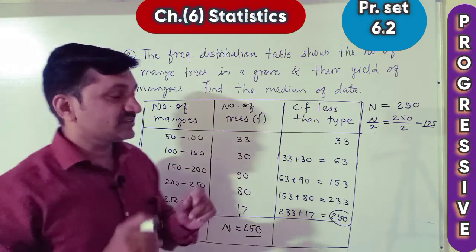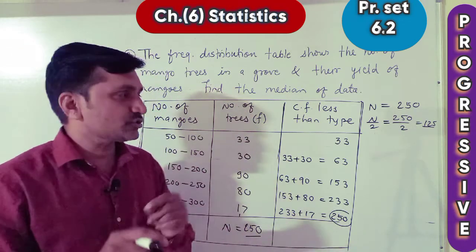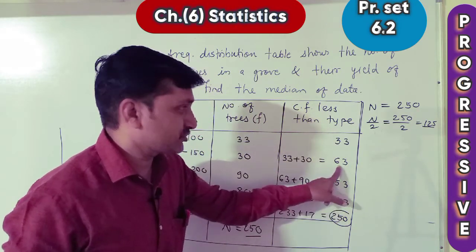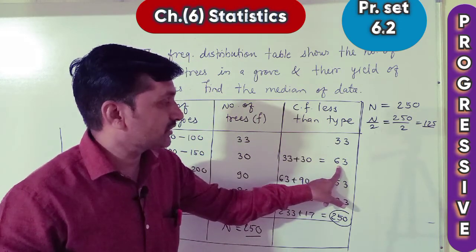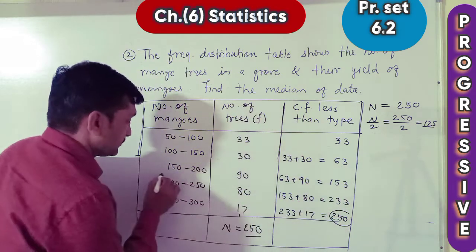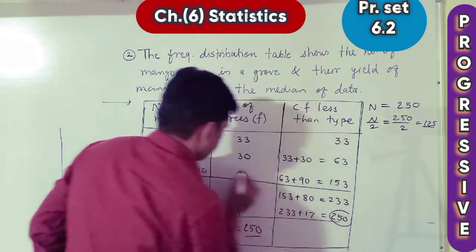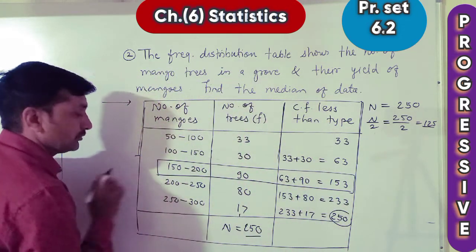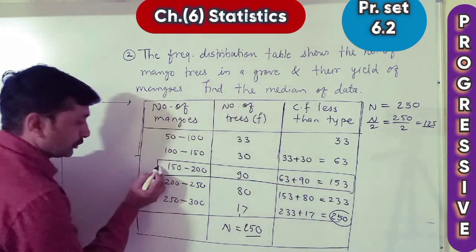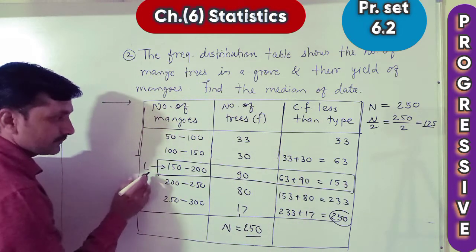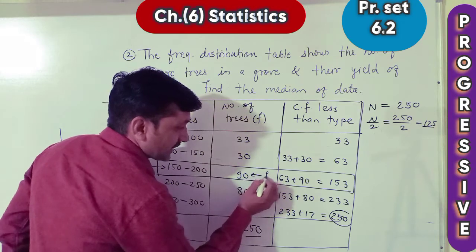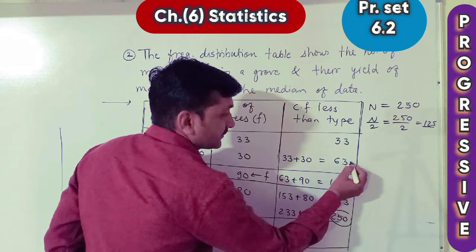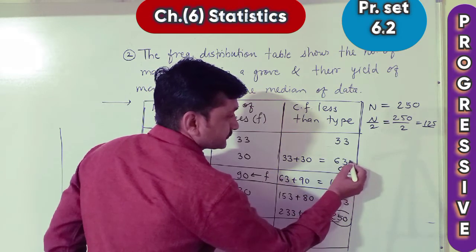Now we want CF just greater than, just more than 125. This 63 is small, less than 125. We want greater than 125, so select this as the median class. This class is called the median class. From this median class, take the lower limit as L, frequency as F, and the CF less than, 153, take as CF.